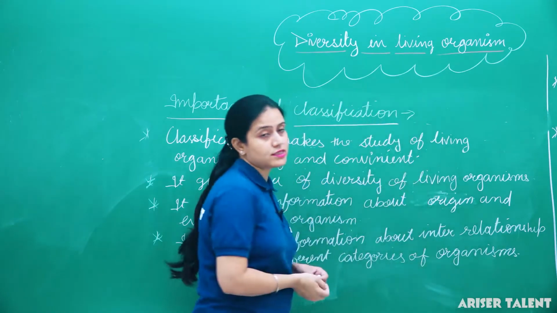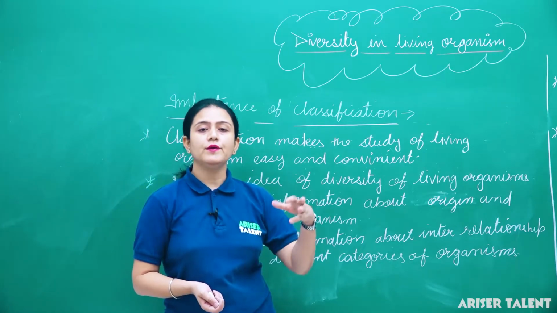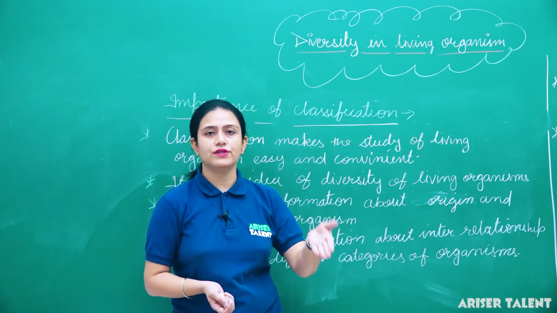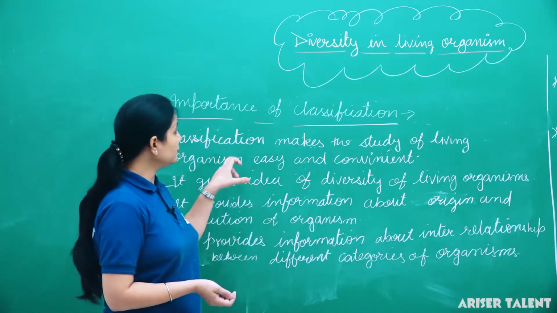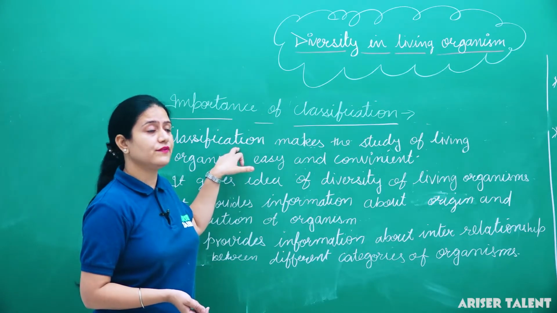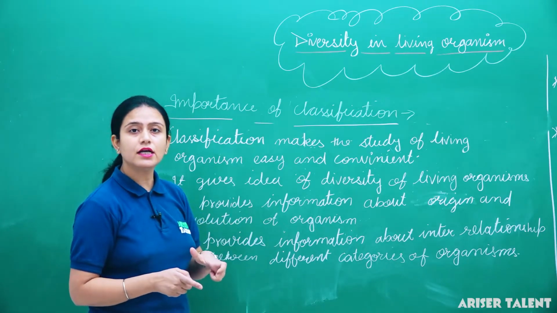As I told you, what is classification? Classification means arrangement of organisms into different groups on the basis of their similarities, dissimilarities and interrelationship. So the importance of classification is that it makes the study of living organisms easy and convenient.